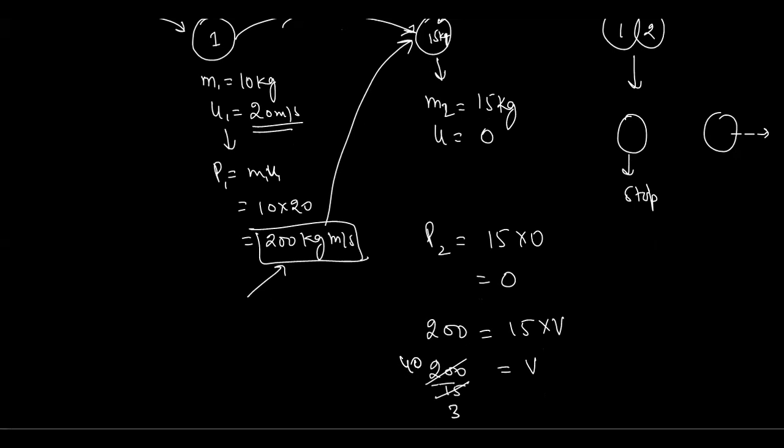So 40 divided by 3 gives 13.33. This B object will move with a velocity of 13.33 meter per second.